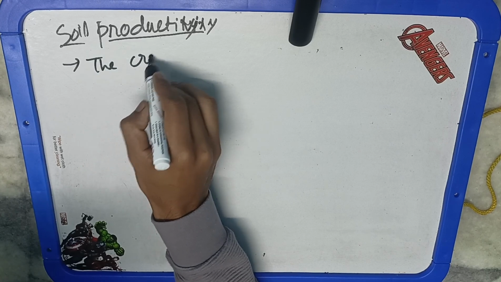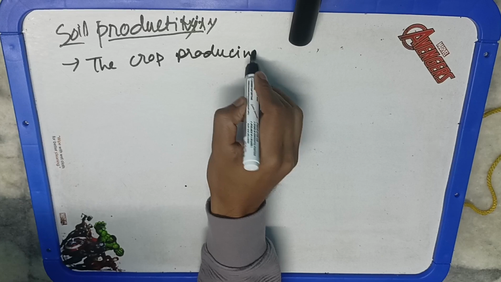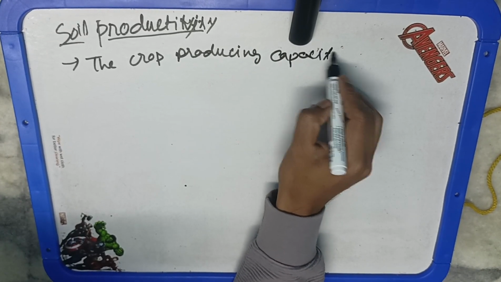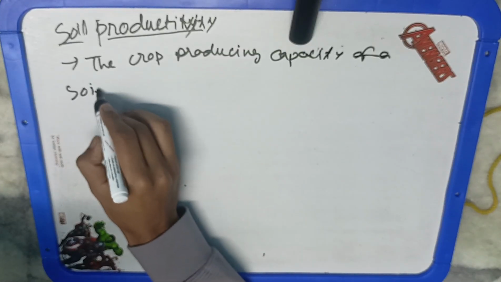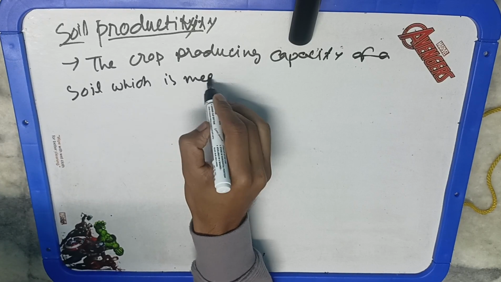Okay. And how is it measured? It is measured in terms of yield or the biomass. That means how much of the biomass or how much of the yield can a particular soil support. Okay. How much biomass it can produce.